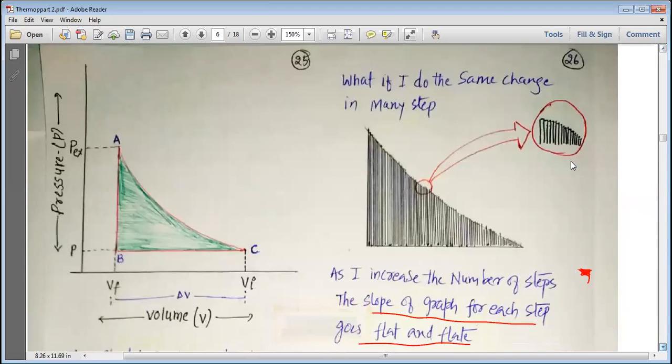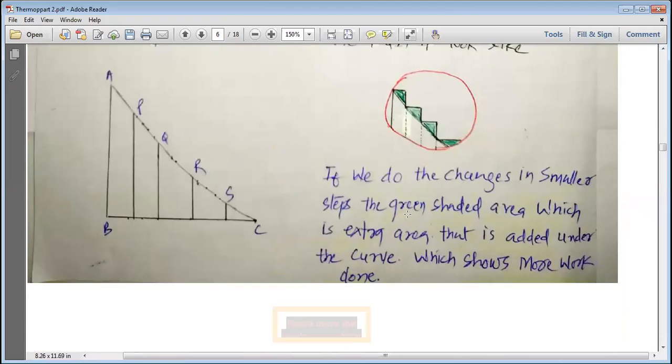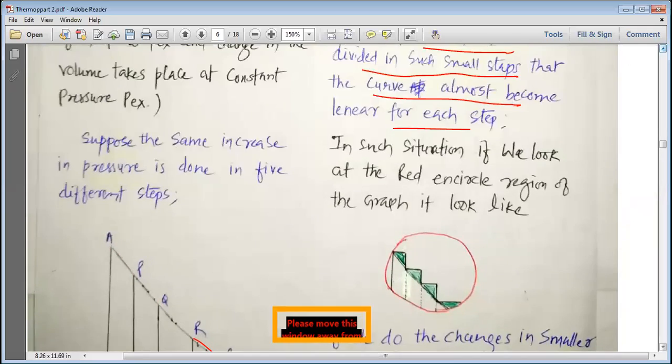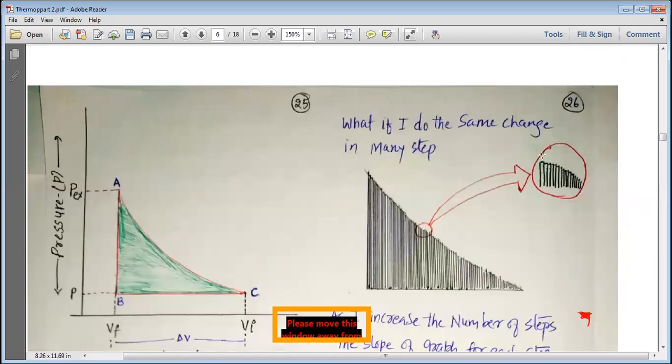So here I am talking about this. If we think of AP, PQ, QR, RS and look at these small changes, instead of the graph going from here to here, you can see that it becomes flattened.